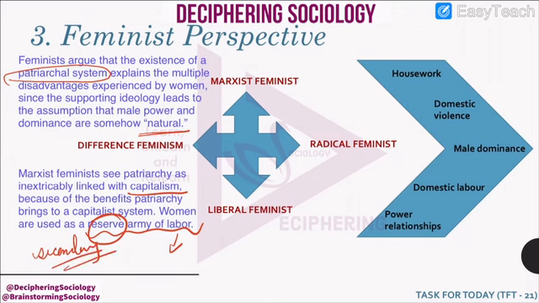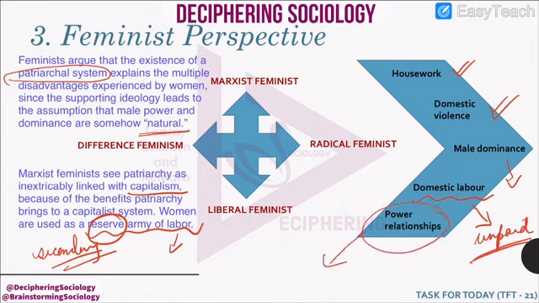So what is the subjugation? The female members have to do all the housework. They also experience domestic violence. They have to bear the brunt of male dominance, and this domestic labor that they perform is not rewarded, and they have to go for unpaid work.